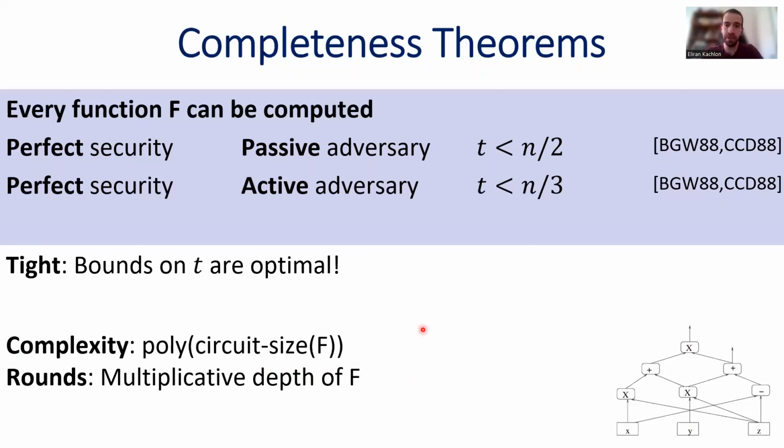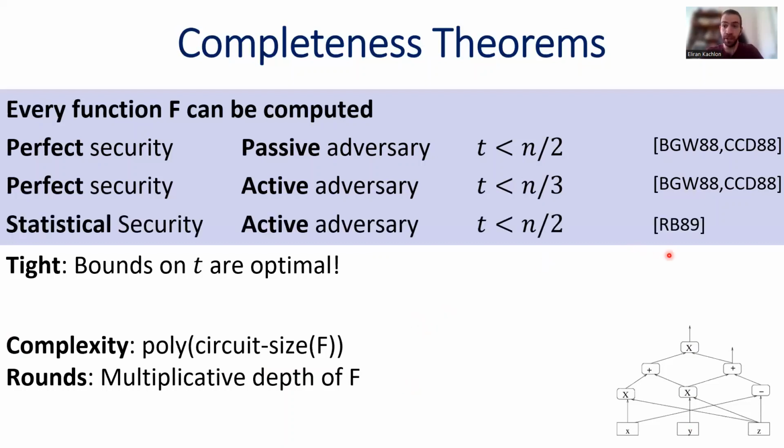So this is perfect security, but in 1989, Rabin and Ben-Or proved that if we compromise on statistical security, then we can improve the resiliency from n/3 to n/2. This bound on T is again optimal, it cannot be improved, and the complexity and the number of rounds of this protocol is similar to the previous two protocols. Again, it is polynomial in the circuit size of f, and the number of rounds is linear in the multiplicative depth of the function.